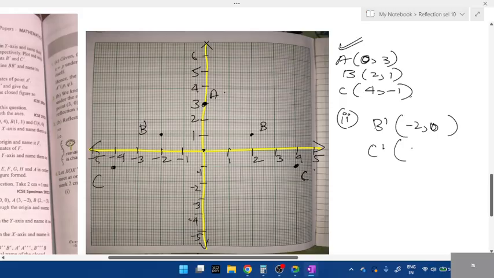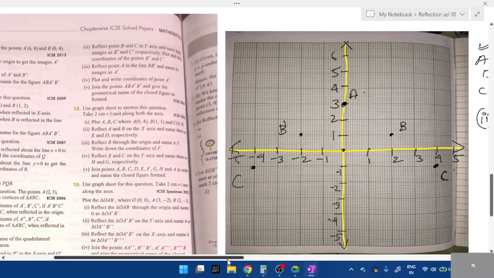The coordinate of C dash is minus 1 comma minus 4. Did you get it right? Okay, if you want, you write that Rx and all those Ry, Rx, those arrow kind of thing. Not an issue. They won't reduce. Even if you don't write, no problem. If you write these two, they'll give you marks. Okay, for this you'll get 1 mark. Okay, write and plot B and C.